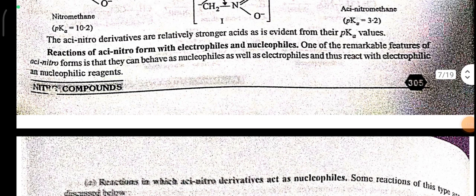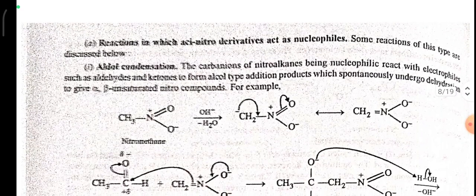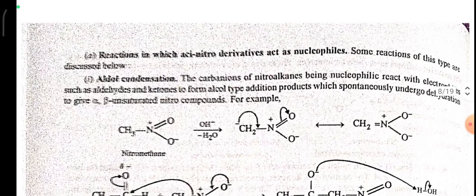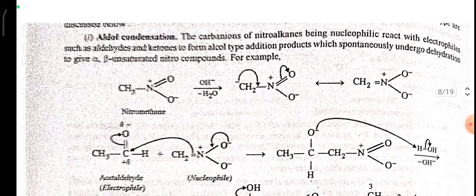Reactions of acinitroform with electrophiles and nucleophiles. One of the remarkable features of acinitroforms is that they can behave as a nucleophile as well as an electrophile, and thus react with electrophilic and nucleophilic reagents. Reactions in which the acinitro derivative acts as a nucleophile. Some of these types of reactions are discussed here.